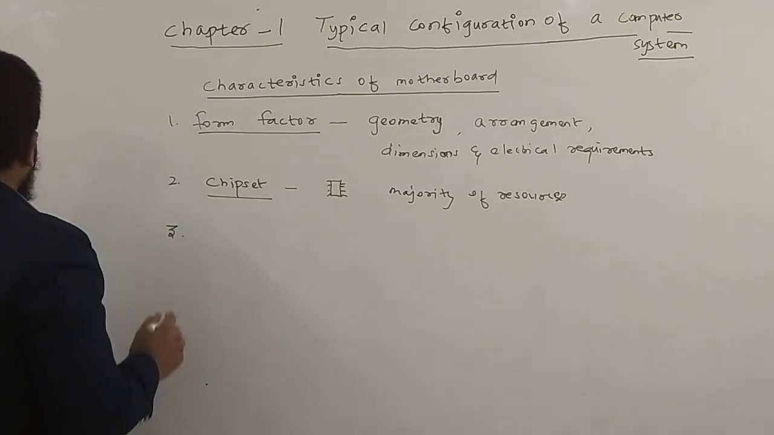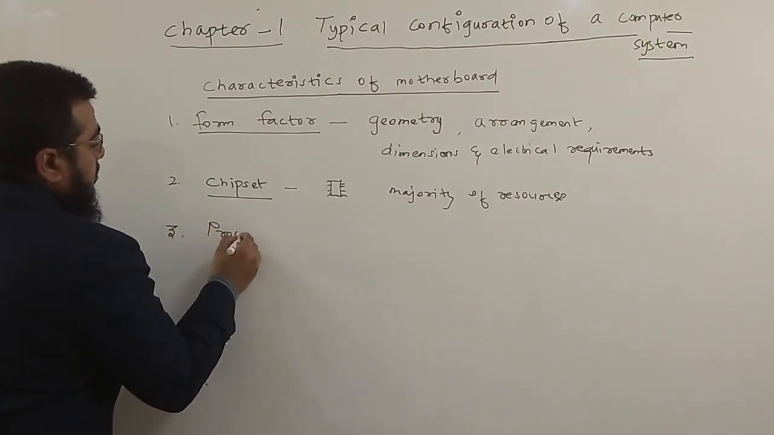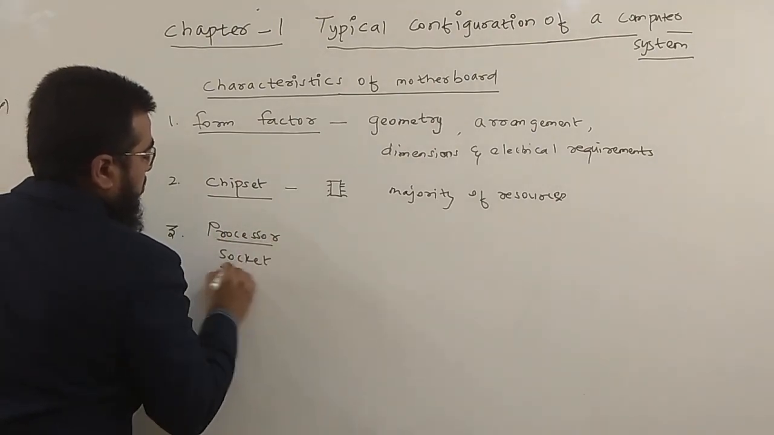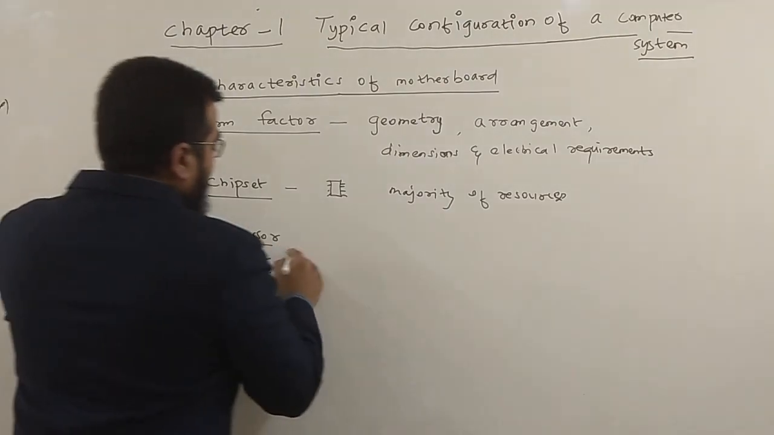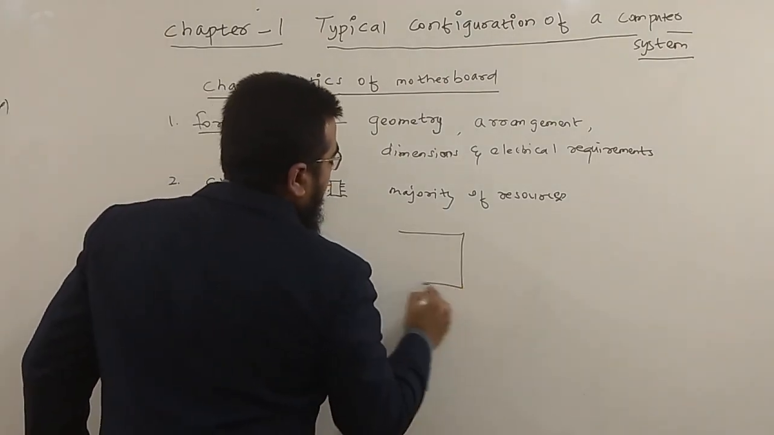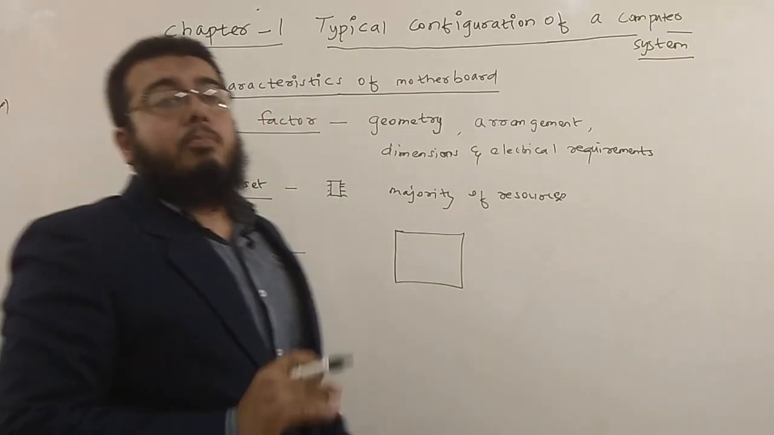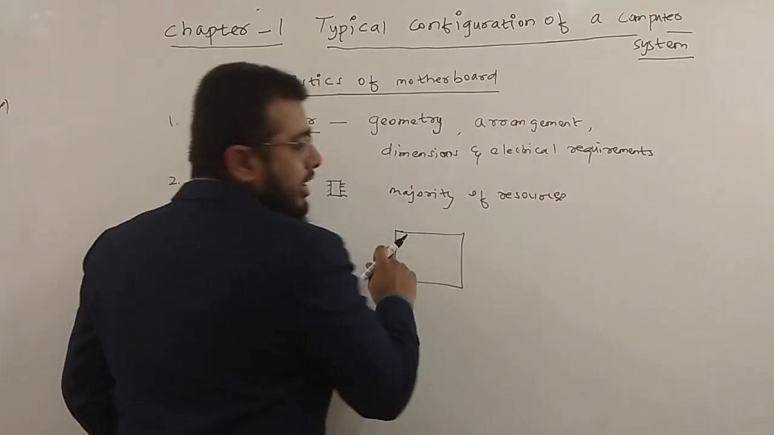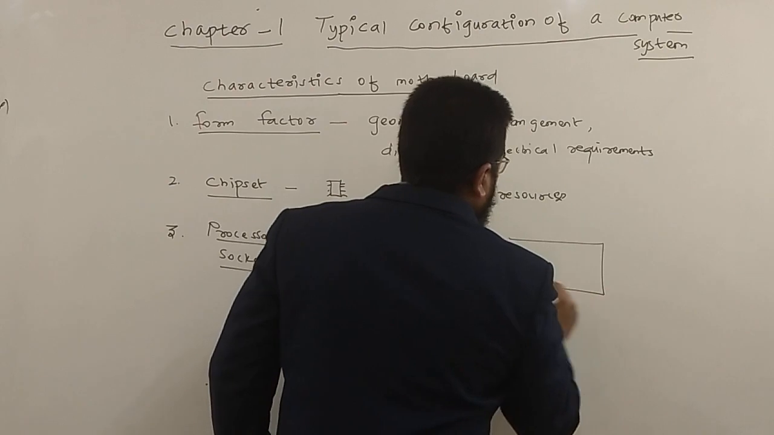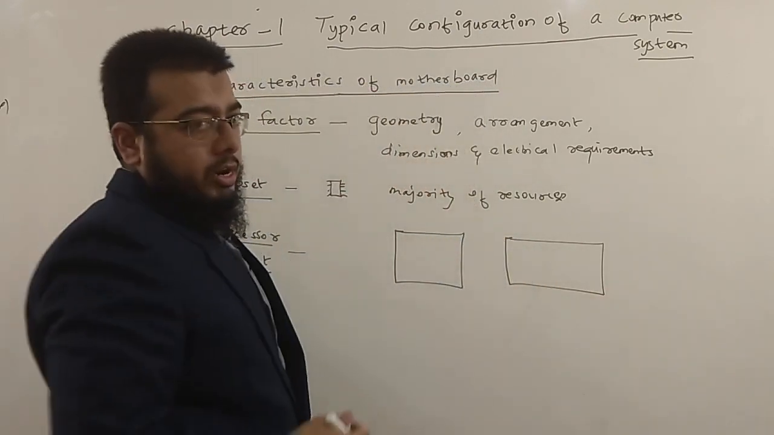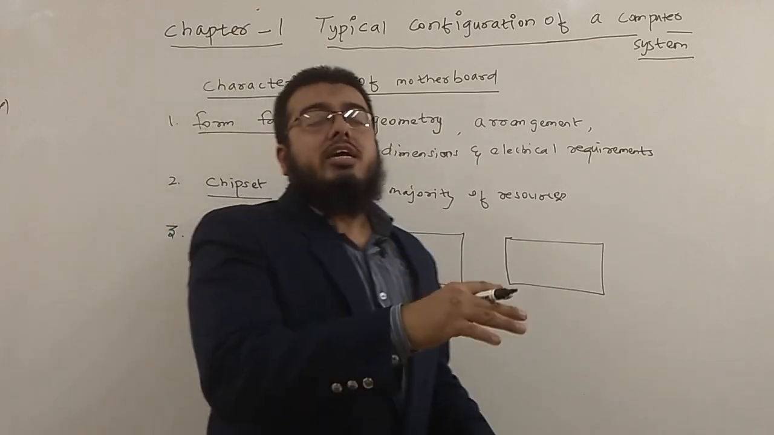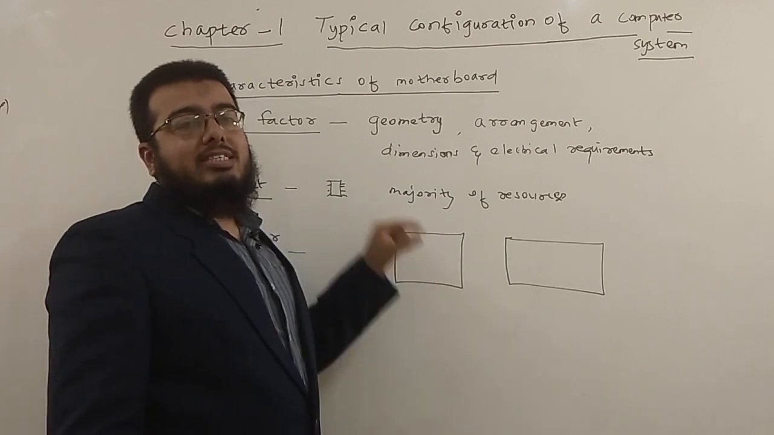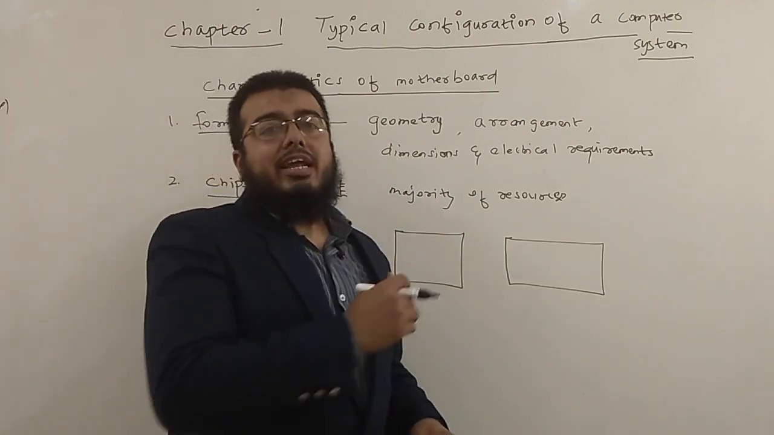Third and the last one is processor socket. Now what is processor socket? Processor socket is that area where you will be fixing the processor, also known as the CPU. It will vary, it may be a square shaped processor socket or a rectangular shaped processor socket. If it is rectangular in shape, you will be mounting the processor on the processor socket. If it is square shaped, then you will be inserting the processor directly.